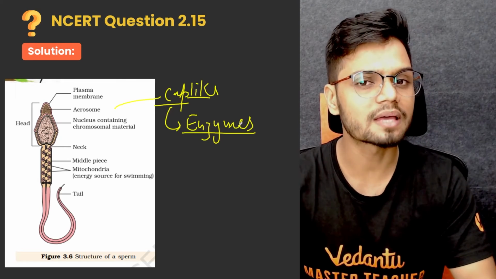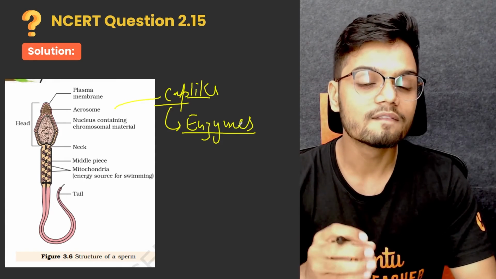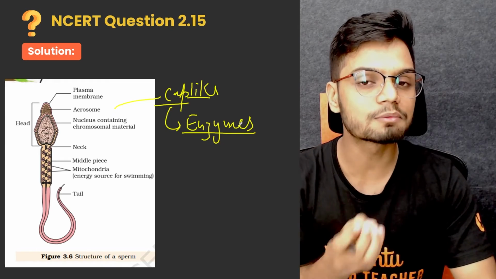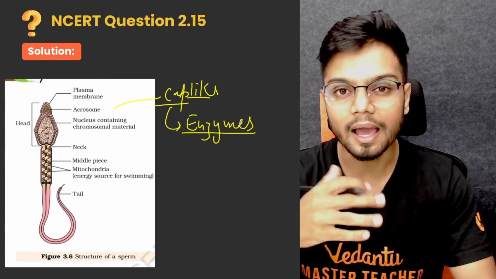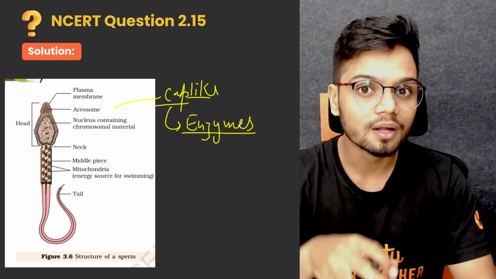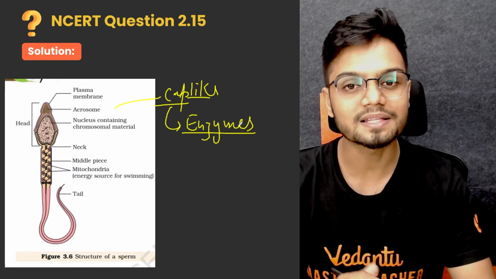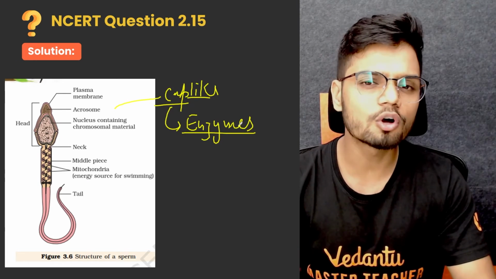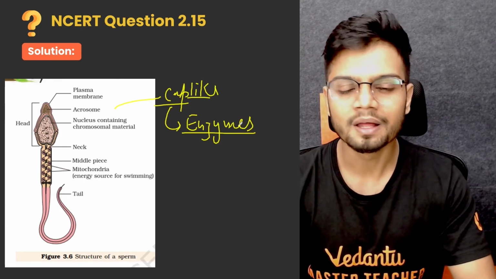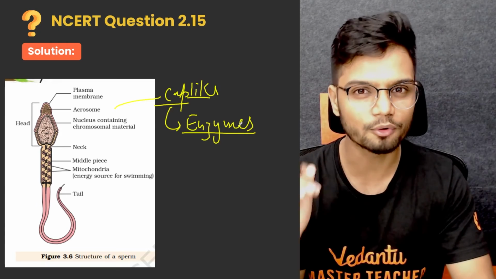These enzymes help in dissolving the layer of the ovum when fertilization takes place. Once the ovum layer is dissolved, the male nuclei gets transferred and fertilization takes place. Now acrosome is also derived from which body? Golgi body. Let me know in the comment section if you know any enzyme name, any example name.